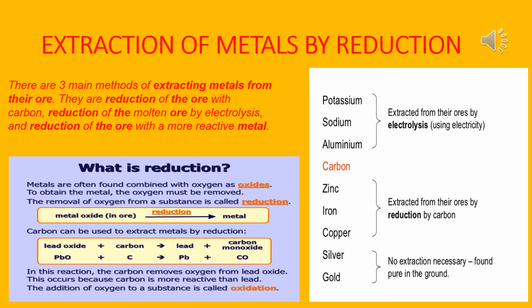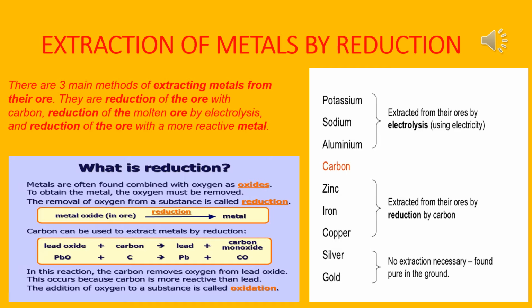Potassium, sodium and aluminium are extracted from their ores by electrolysis, that means using electricity. Zinc, iron and copper are extracted from their ores by reduction with carbon. And silver and gold need no extraction, found pure in the ground.